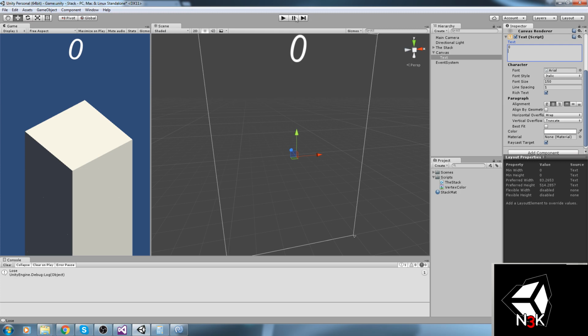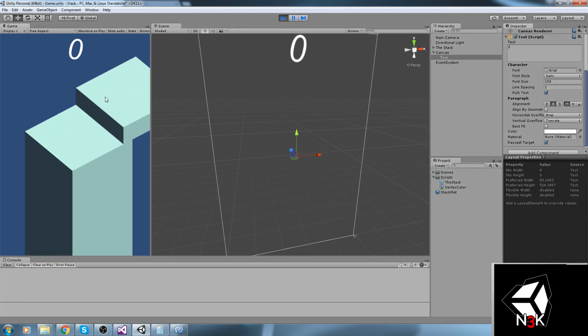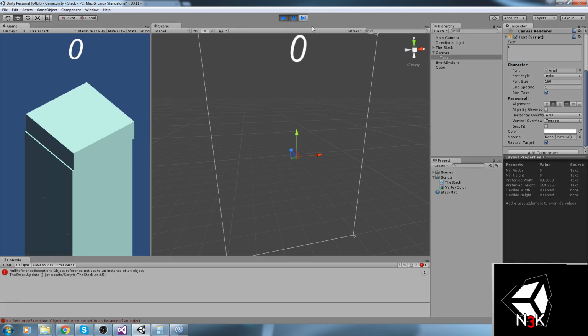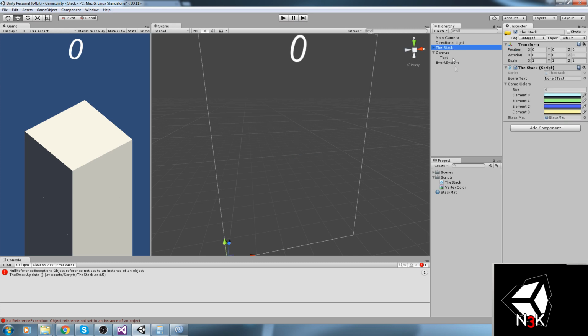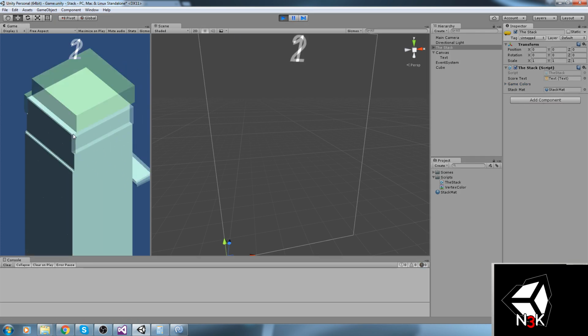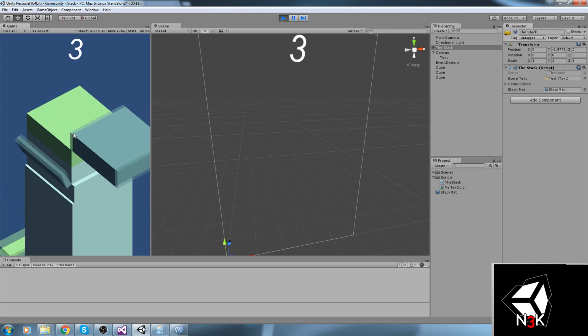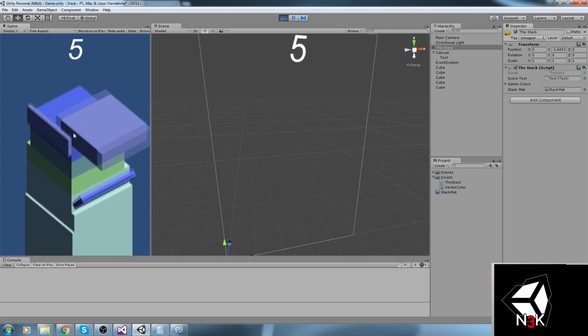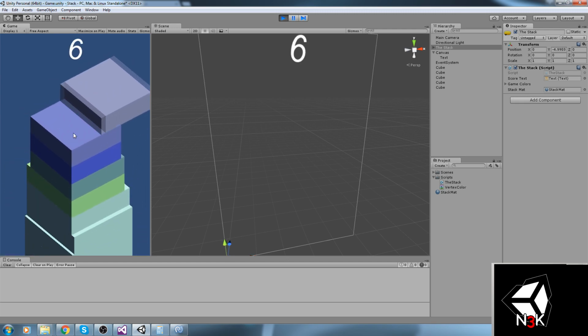Right, so we start on 0. If I press on play, no reference because we forgot to actually assign that text. So score text, drag and drop like this, press play. 1, 2, 3, 4, 5.